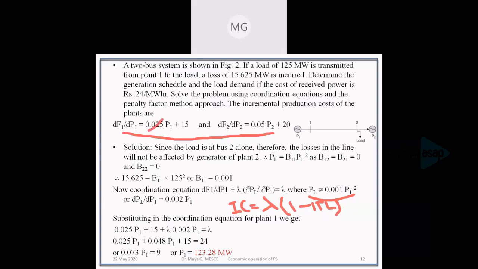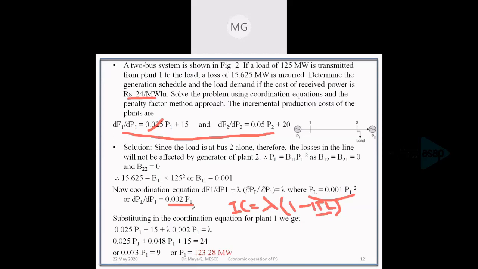We can take the derivative of the loss formula to find the incremental transmission loss, dou PL by dou P1, which is 0.002 P1. The value of lambda, the cost of the received power, is given as 24.